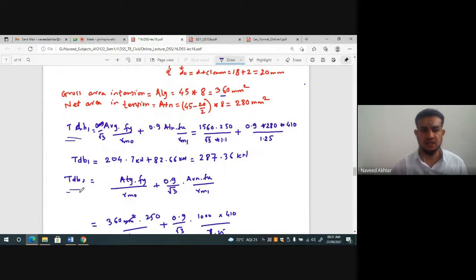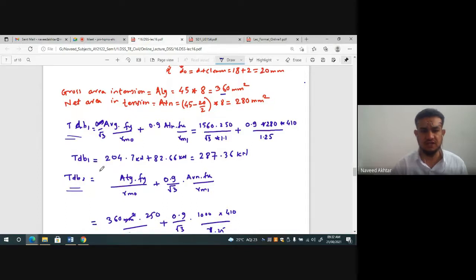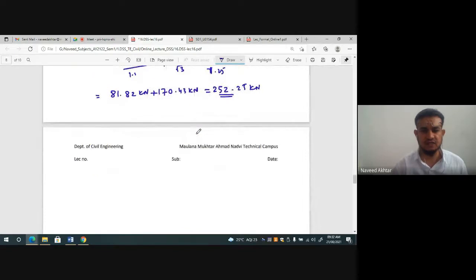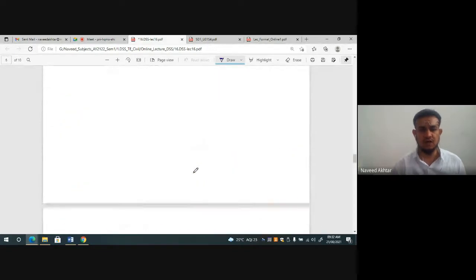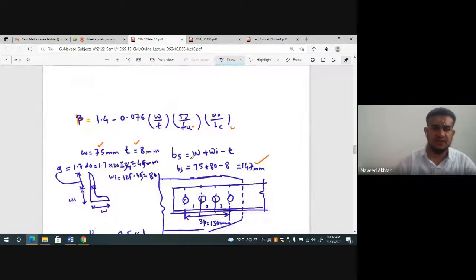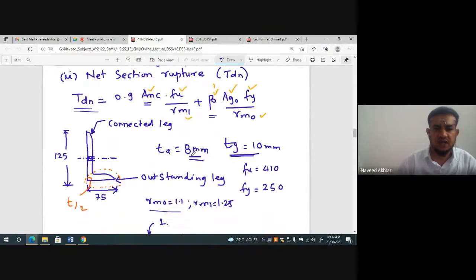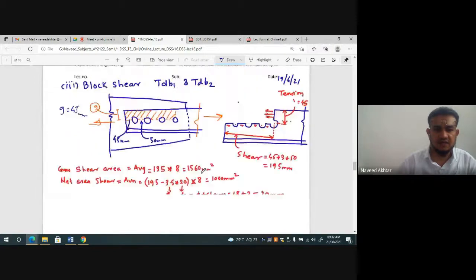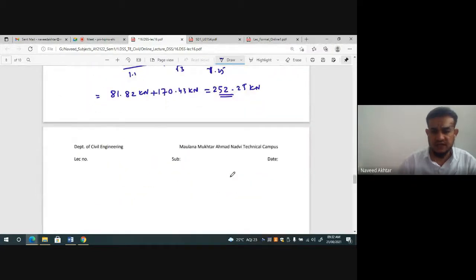You'll get the block shear failure: shear yielding tension rupture, and tension yielding shear rupture. All these values you can get, and then you have to make a summary. So this example we have already solved in the previous class, but firstly we have gone through it, and what we have found out, we know that today is working for 21. Alright, yes, 21.